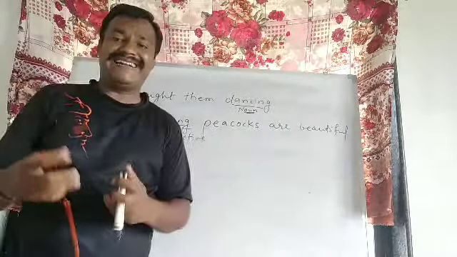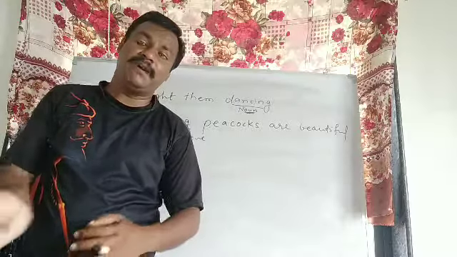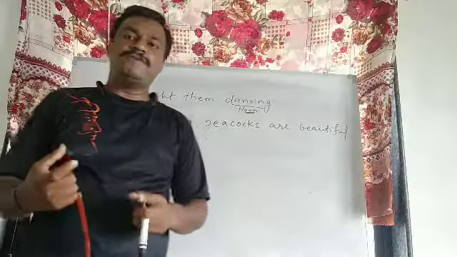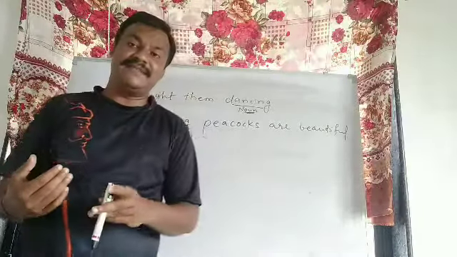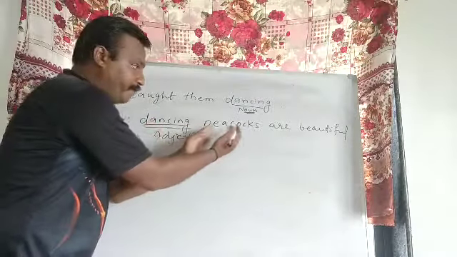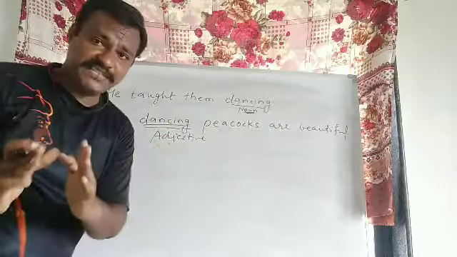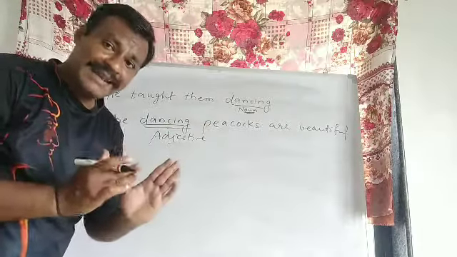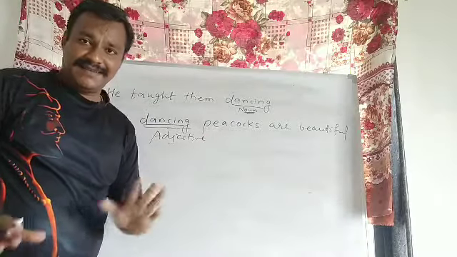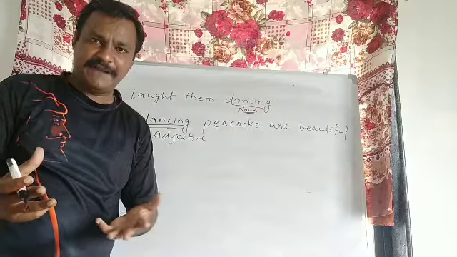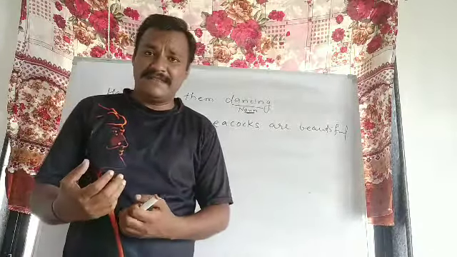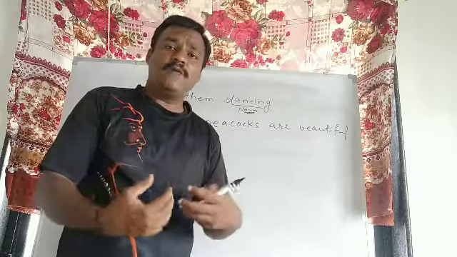So how to identify that exactly? Is it a present participle or else a gerund form? As I told you, gerund forms are used as a noun and present participles are used as an adjective. Most of the time they come before a noun. Present participles are used before a noun for describing that noun. Dancing peacocks. Is it simple? It's very simple, friends.